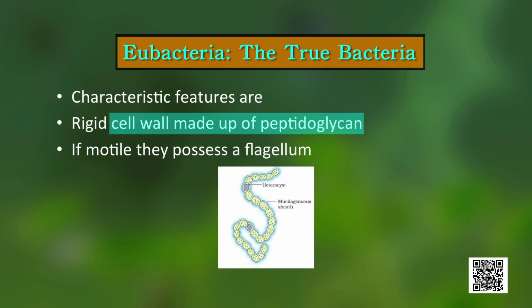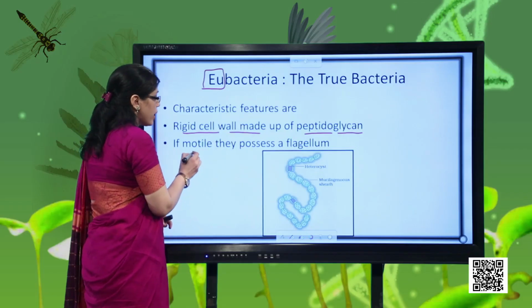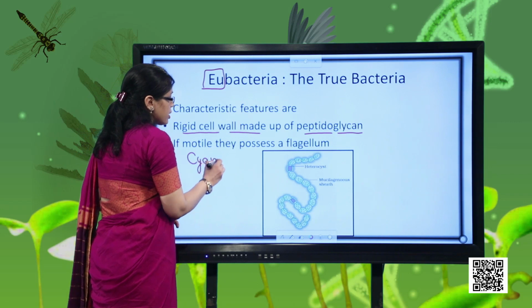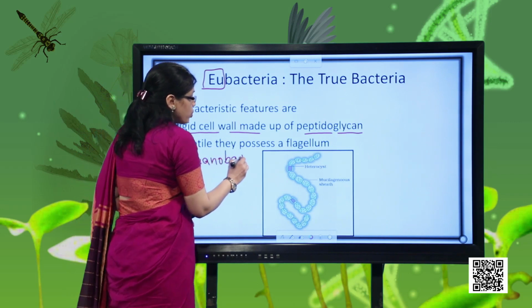I hope you remember this meaning. The peptido word refers to protein, glycan refers to polysaccharide, so both of them mix together to form the cell wall. If they are motile, they will have a flagellum also. Among eubacteria, we also have cyanobacteria. The word cyanobacteria refers to blue-green algae.